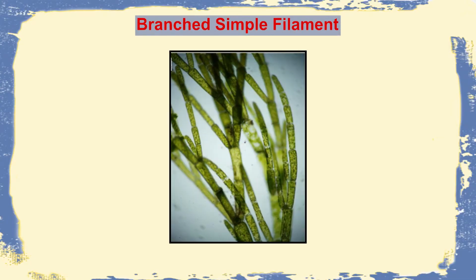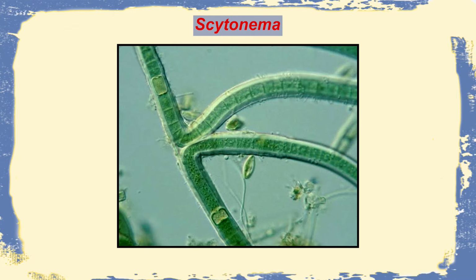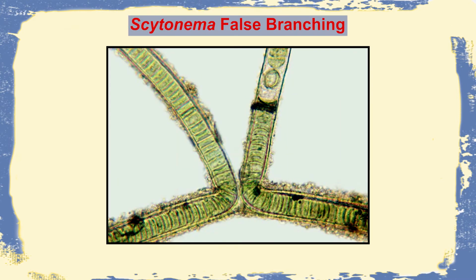So, the first one, the branched simple filament: here the basic filament grows, and even when there is a cell septum, the other cell starts growing as a branch. This is very common in Cladophora, and we have another one called Scytonema, which is a prokaryotic alga. Here we do not see the usual true branching; instead there is a false branching, and how it happens is when a cell in the filament dies or breaks, the other end cell starts growing individually. That gives the appearance of a branching, which is a false branching.